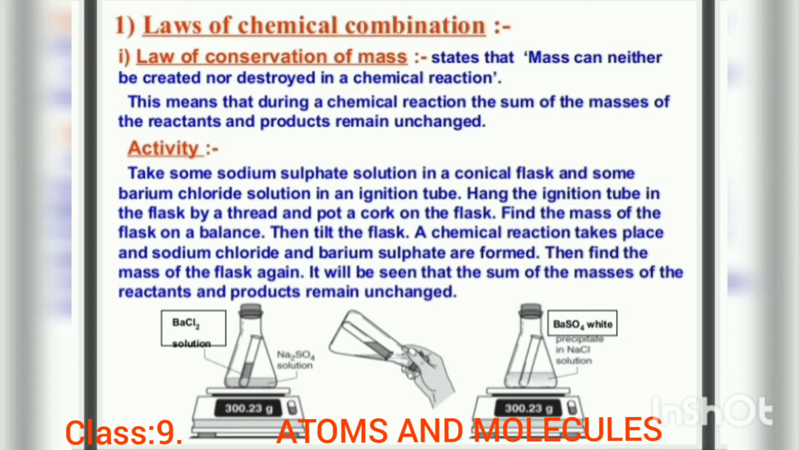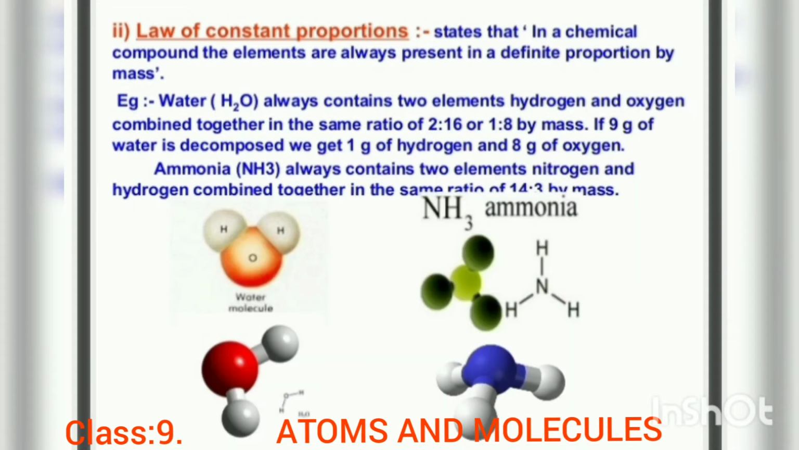For that, we are showing the activity. Take some sodium sulfate solution in a conical flask, and barium chloride solution in an ignition tube. Hang the ignition tube in the flask by a thread, and put a cork on the flask. Find the mass of the flask on a balance. After that, tilt the flask. After that, you measure the mass, it will not have changed.